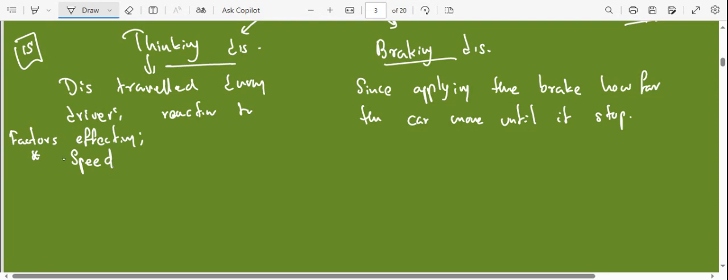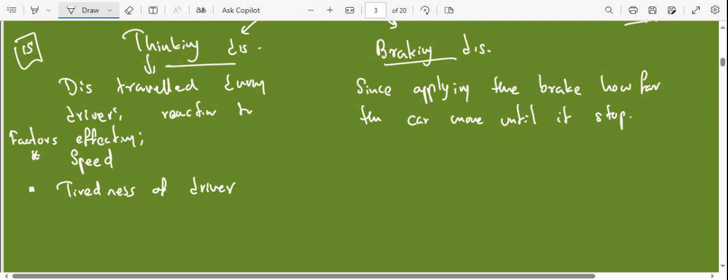What else? Yeah, reaction time. Yes, that is what it depends on. What are the things that could be affecting the reaction time? I'll give you one. Tiredness of the driver. Let's say the driver is so sleepy. We know when you're sleepy, we don't act actively.